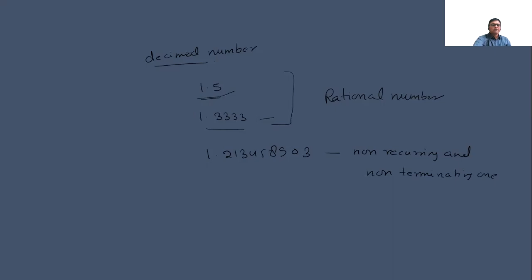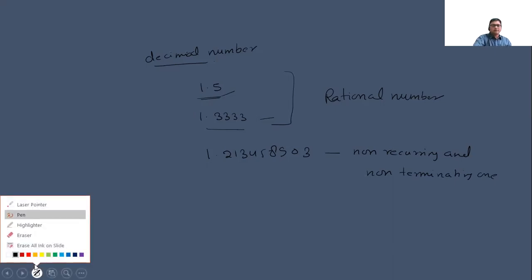Now, let this be the natural numbers. The moment we include zero, it becomes whole numbers.